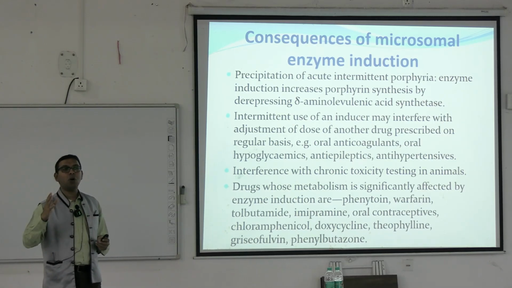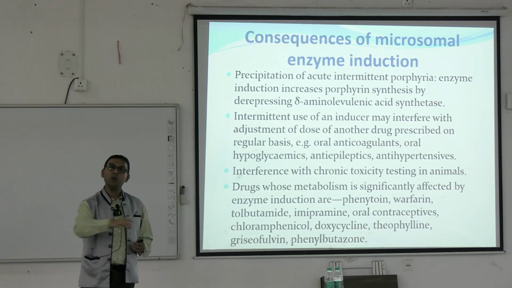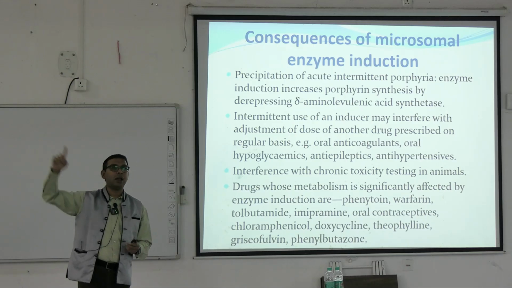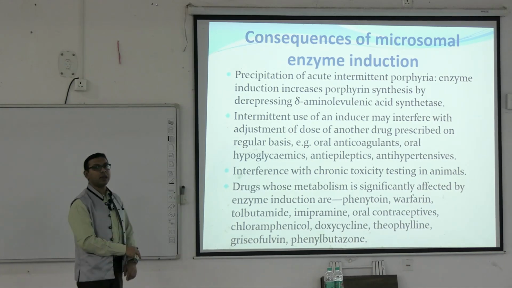But if we do not know that this drug is inducing the metabolism of another, we will not stop the drug and we keep on increasing the dose of the other drug. That ultimately leads to problems. So there is also interference with chronic toxicity testing in animals.